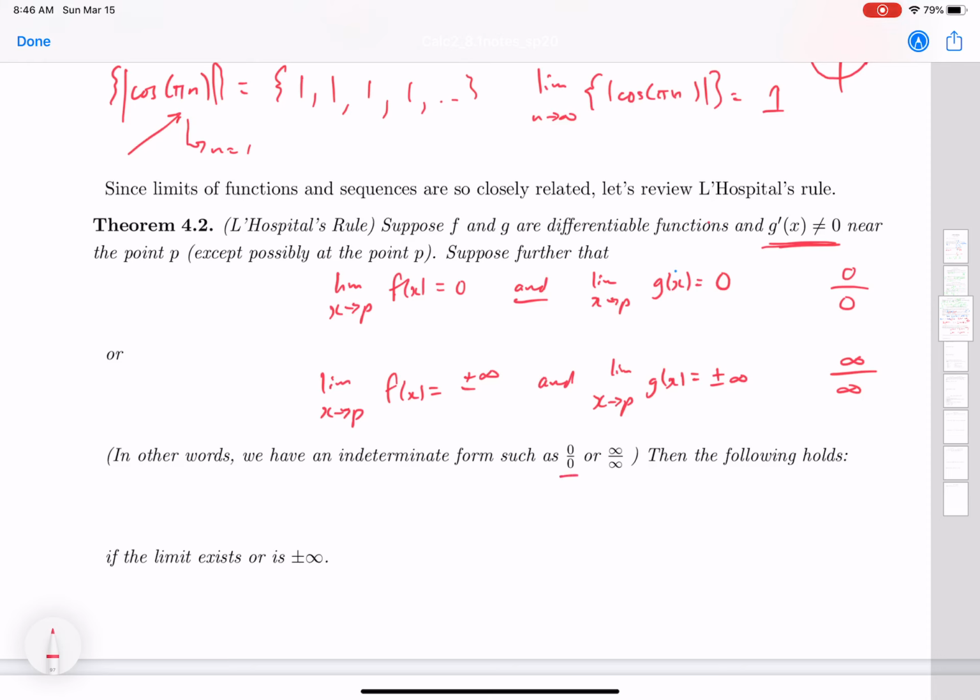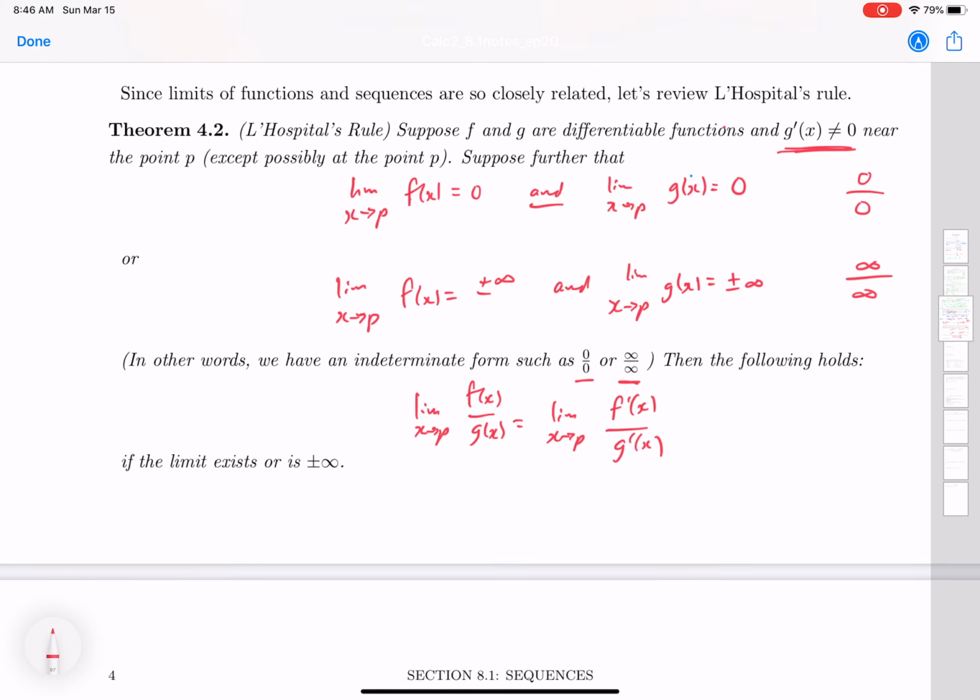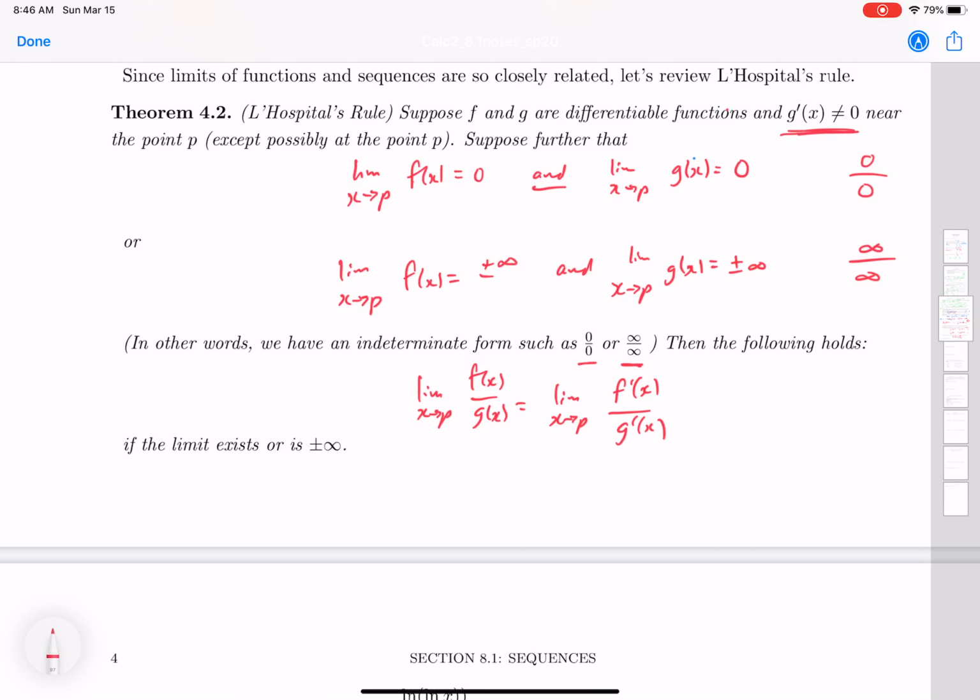So these are our two indeterminate forms. Then L'Hopital's rule says the following. The limit as x approaches P of f of x over g of x is going to be equal to the limit as x approaches P of f prime of x over g prime of x, assuming that this second limit exists or is positive or negative infinity.